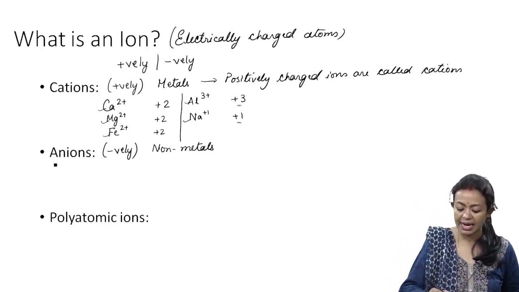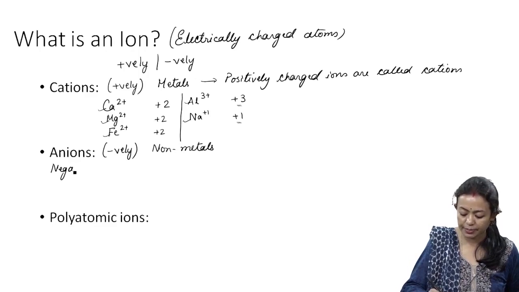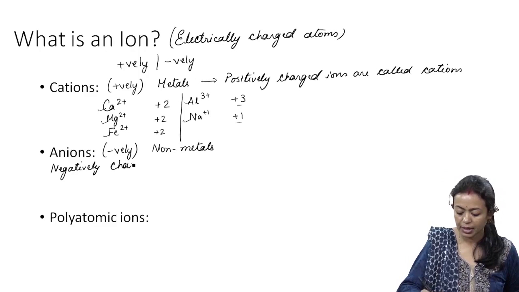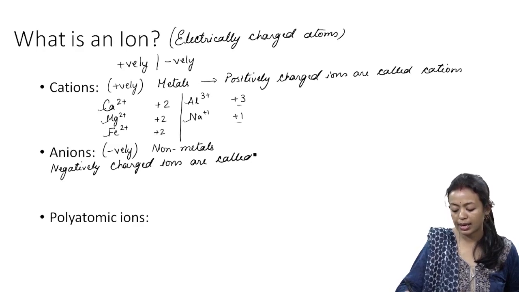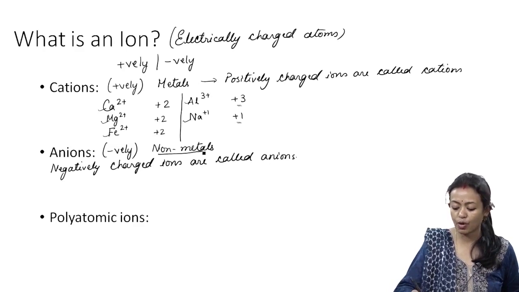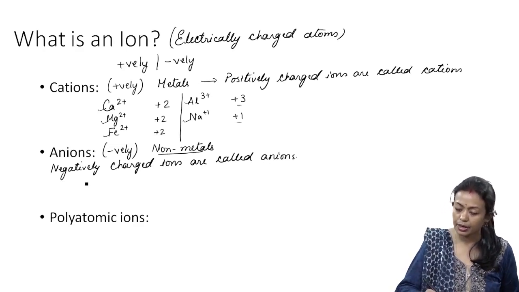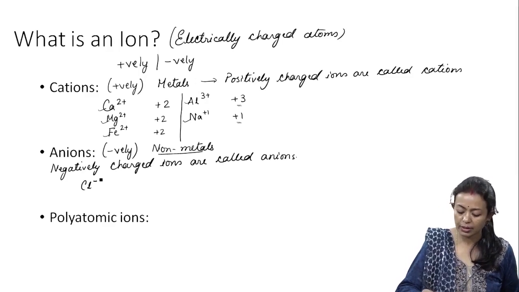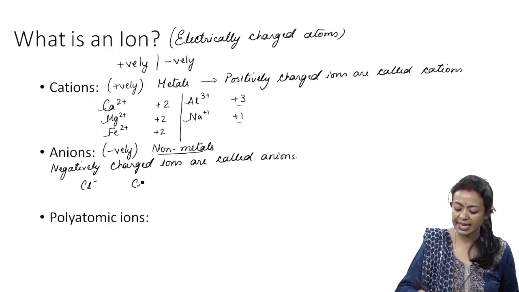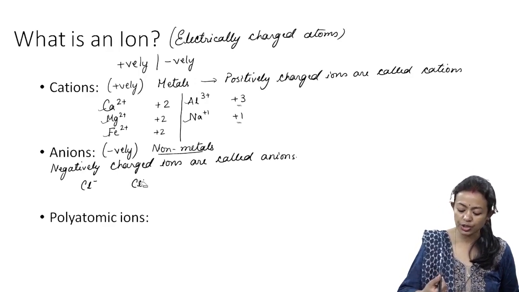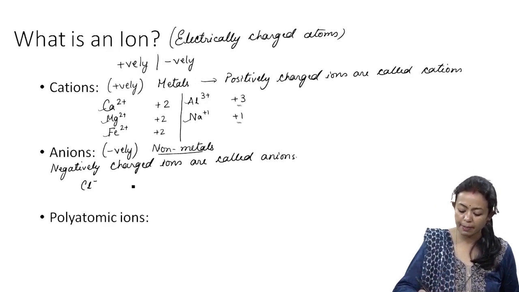Anions are negatively charged. Negatively charged ions are called anions, and it is a characteristic of nonmetals. For example, we can have chlorine. So it is negatively charged, so the charge of chlorine is -1.